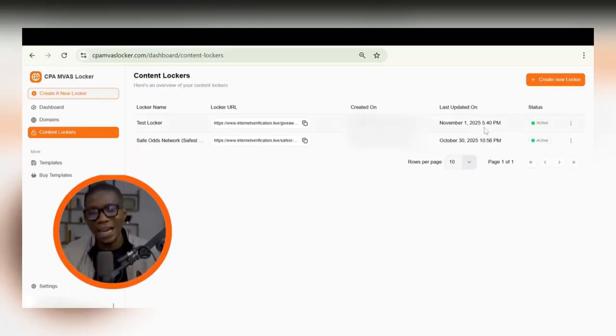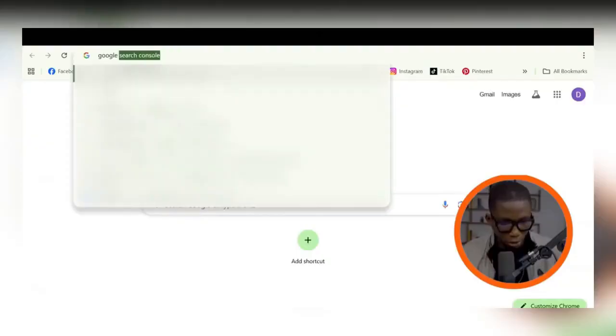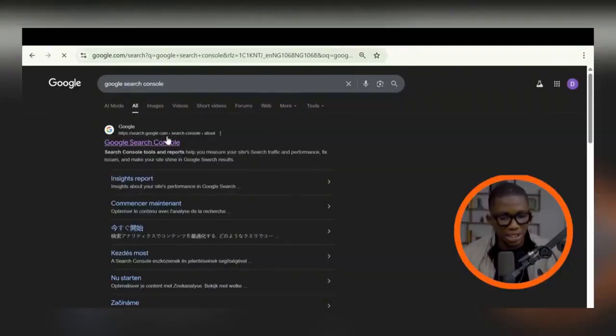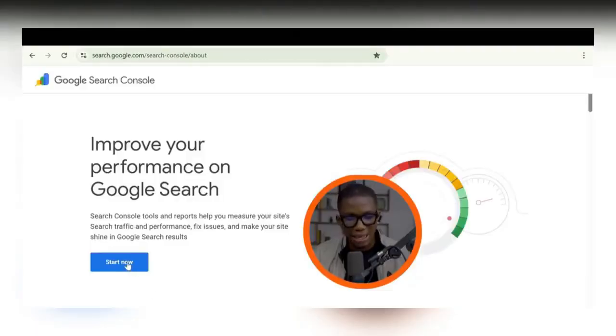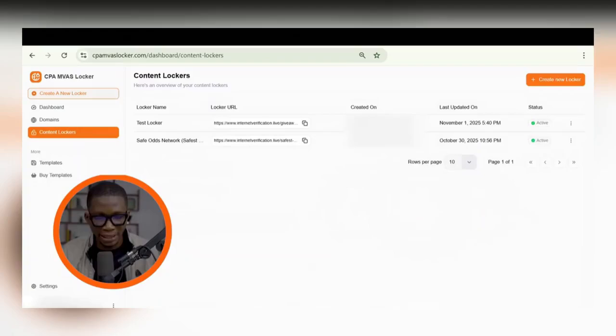So literally, how to set up the Google Search Console thing is you just go to Google, search for Google Search Console. And when you search for that, you need to click on start now, and they're going to tell you to go into your domain provider. They're going to give you a TXT record to put inside there. I purchased this domain that I used here, internet verification.live. I purchased it on Namecheap, I think.